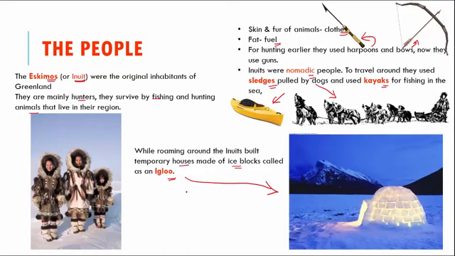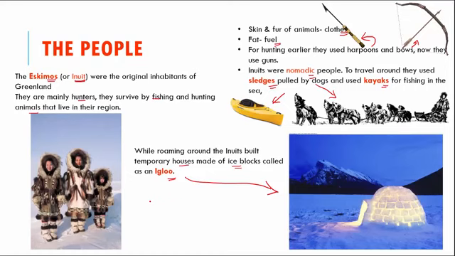And most of them now lead a pretty settled life. They are not nomadic anymore and they live in small villages or towns on the sea coast. Of course, they go for hunting trips which may last a few days. They have a lot more advanced features now, like motorized sleighs and motorboats for fishing. Now, that is about the Eskimos and how they have advanced and upgraded themselves.